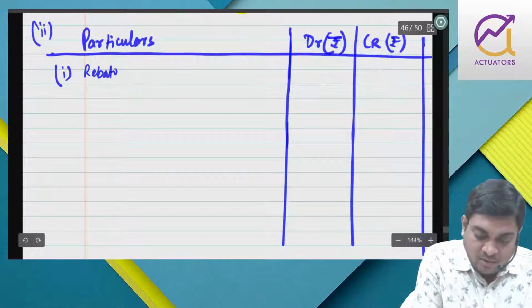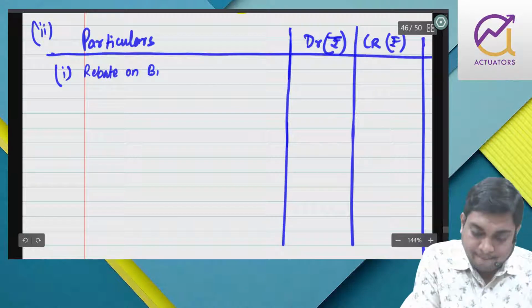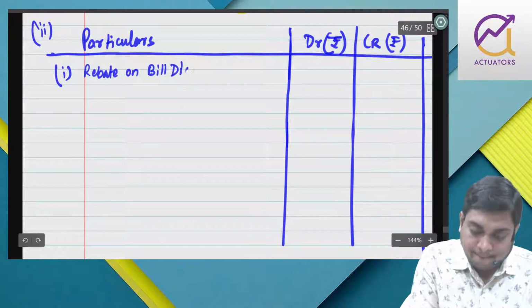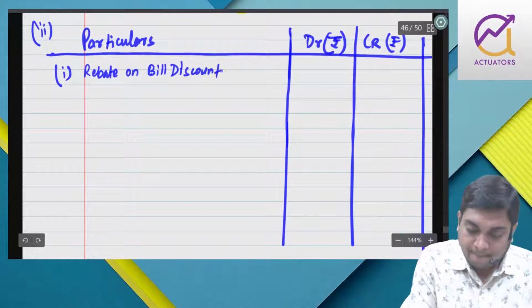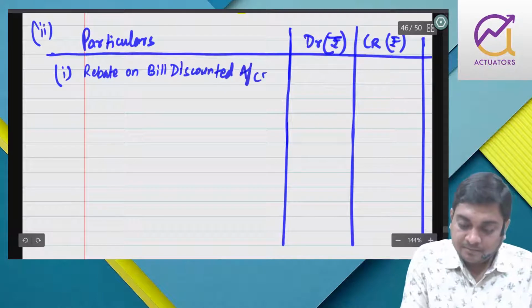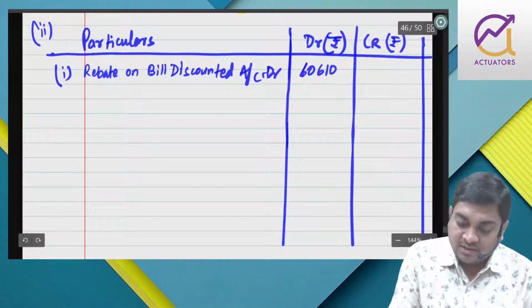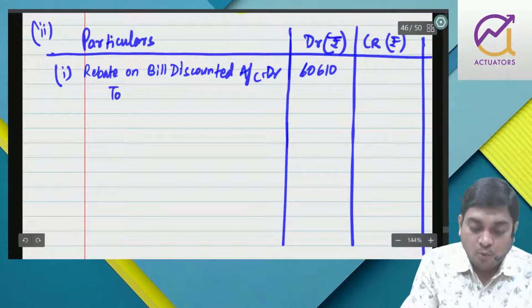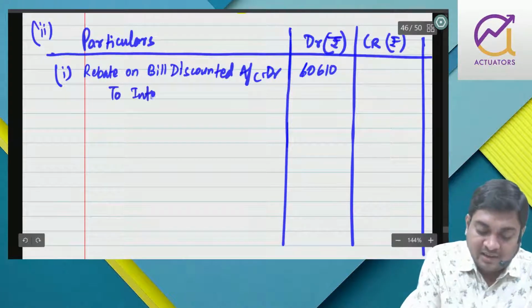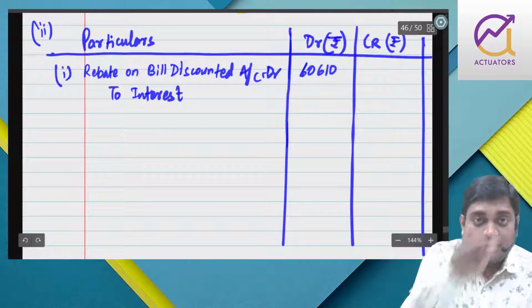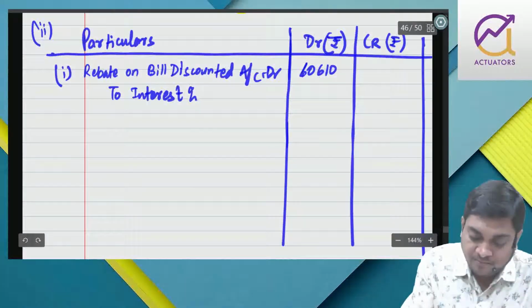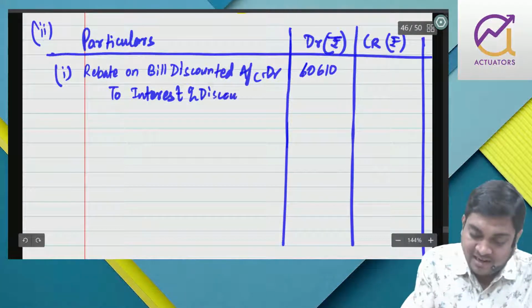rebate on bill discounted will be debited, 60,610. It will be credited again to interest. Last year it was removed from interest and discount, so now it will be credited again.